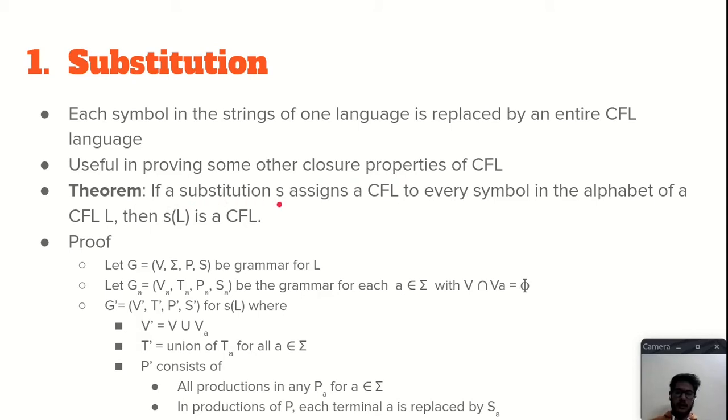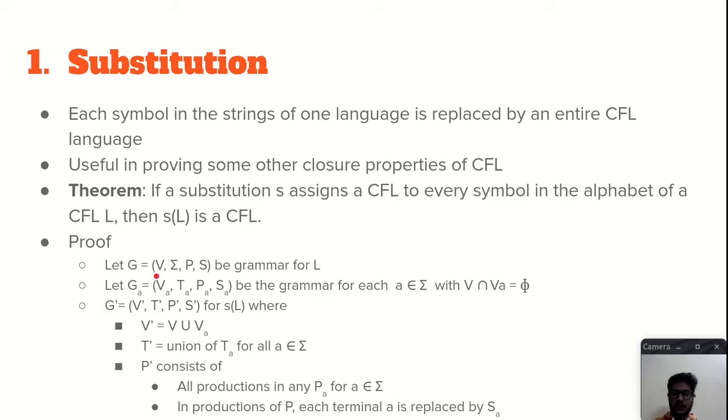So if S is a substitution function that assigns a context-free language to every symbol in the alphabet of a context-free language L, then S(L) is a CFL. So the language that comes after the substitution function acts over the language L is also a context-free language. The proof of the theorem is as follows.